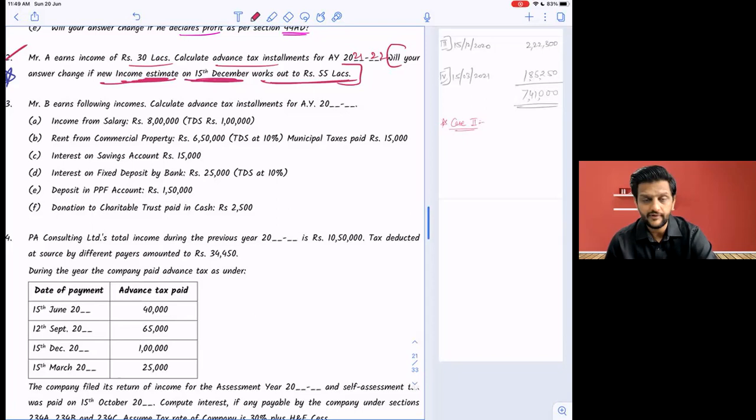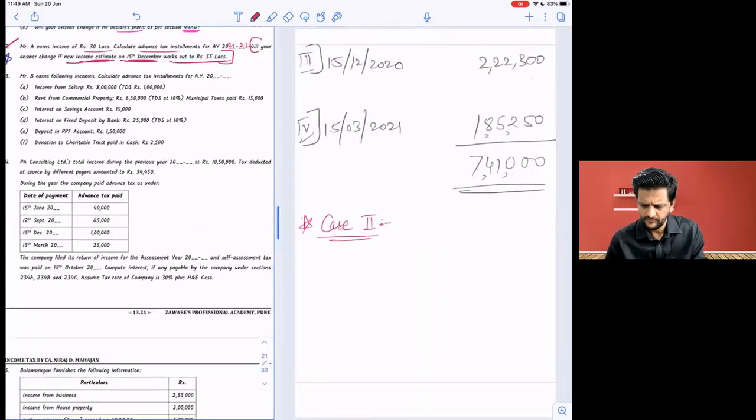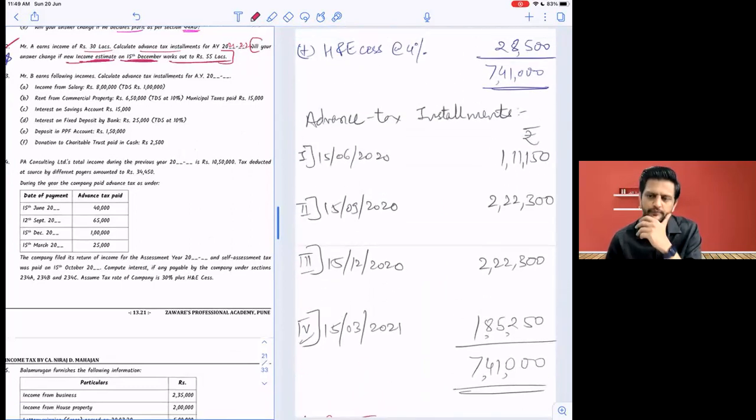Yes, sir. Right now, are we calculating 234C? No. Okay, don't worry about 234C right now. We're just doing advance tax installments. Did you understand? So pay attention, can I say my tax liability for the first two installments will not change?